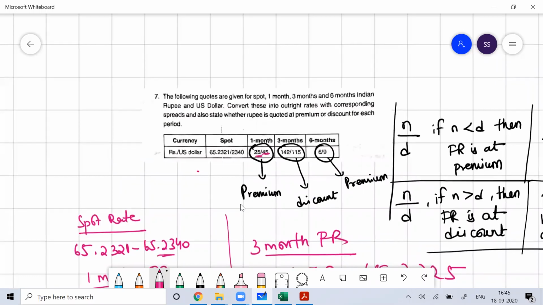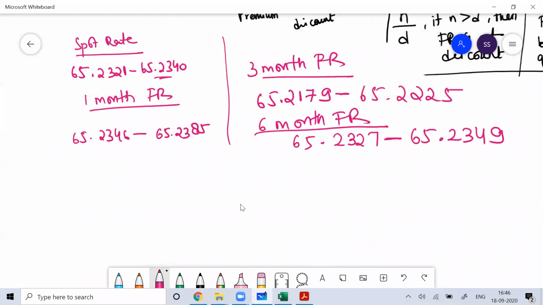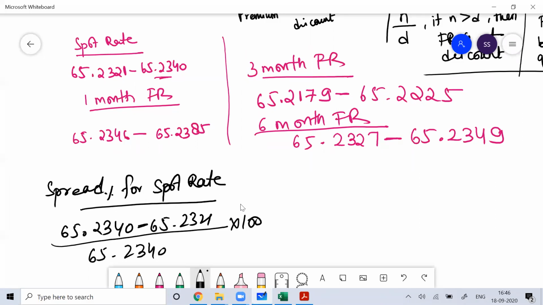with the corresponding spread and rate. So the spread also you need to calculate. If you want to calculate the spread percentage for the spot rate, you can do it like this: 65.2340 minus 65.2321, divided by 65.2340, into 100. That is the spread percentage for the spot rate.